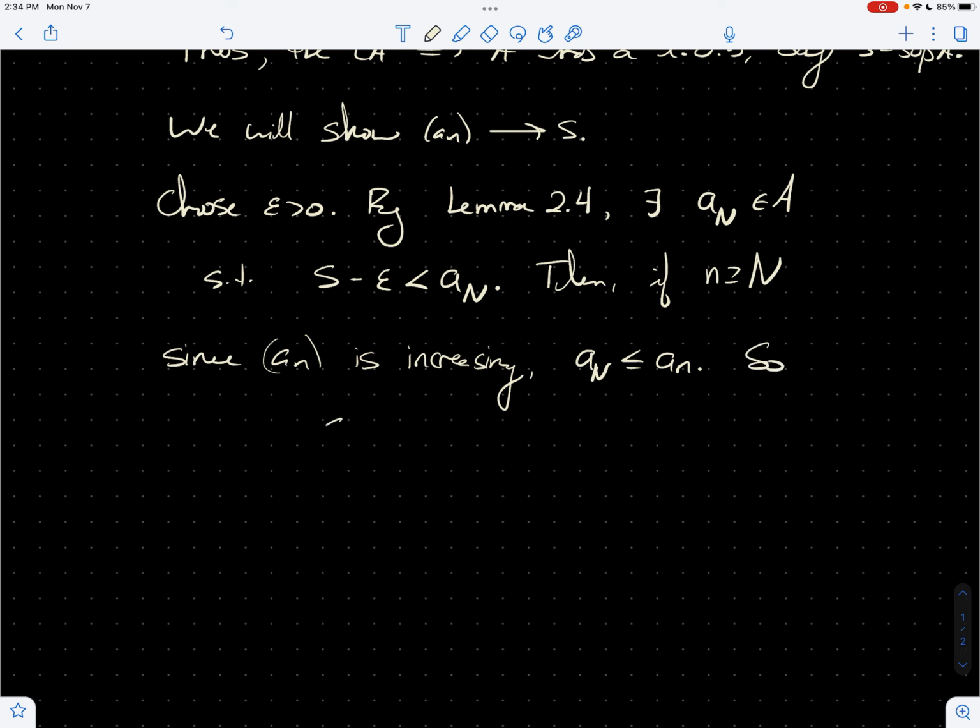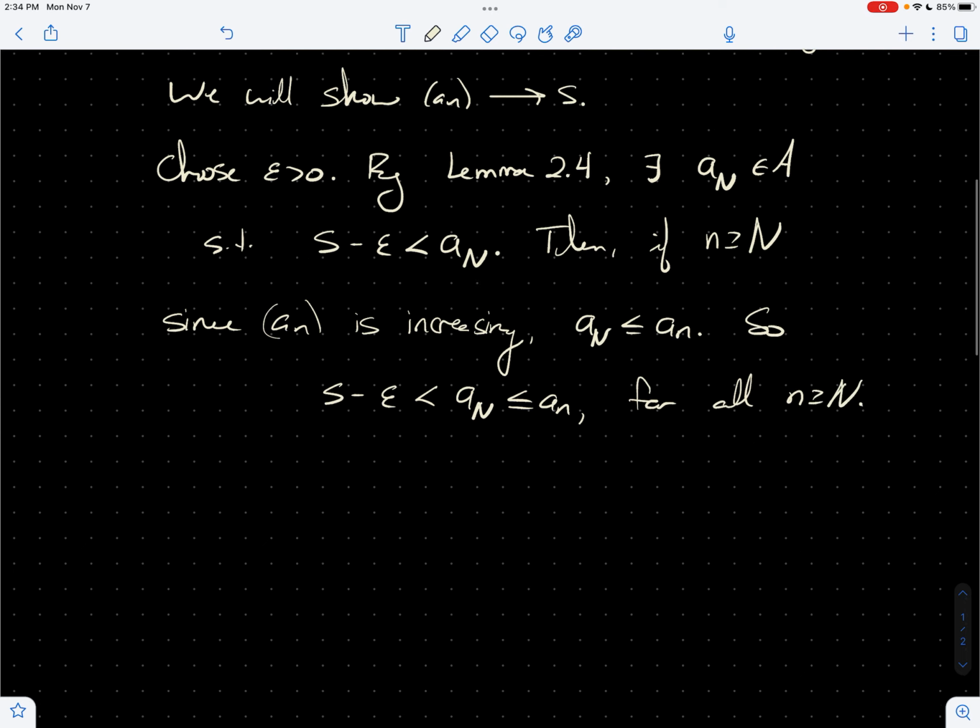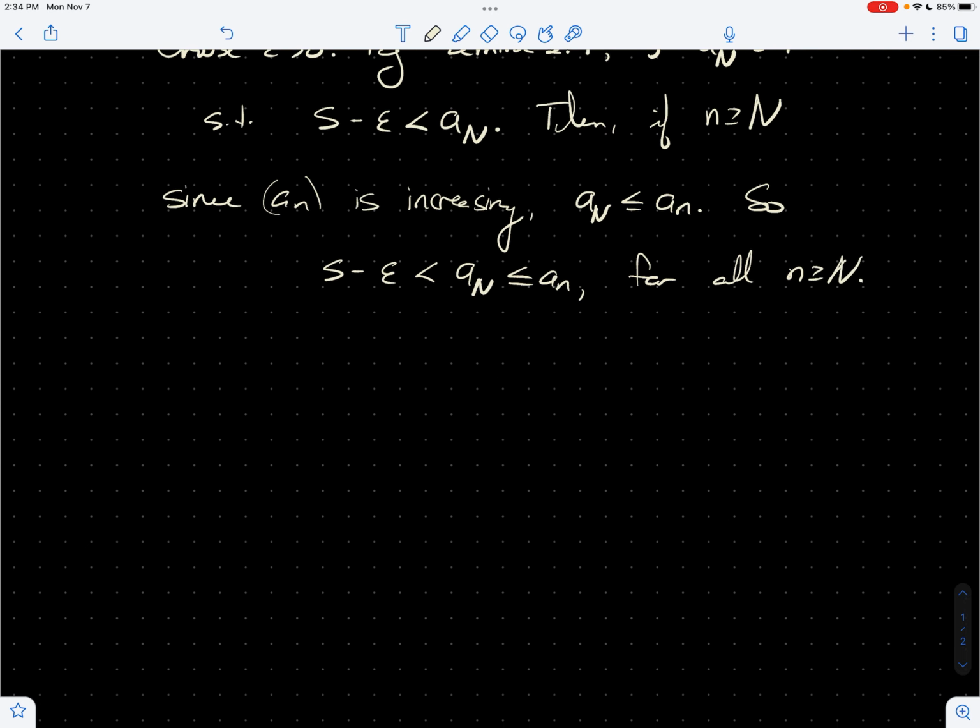So now we have S minus epsilon is less than a sub N, which is less than or equal to a sub n, for all n greater than or equal to our cutoff point. And now we just have to play around a little bit, moving the a sub n over here and the epsilon over there.